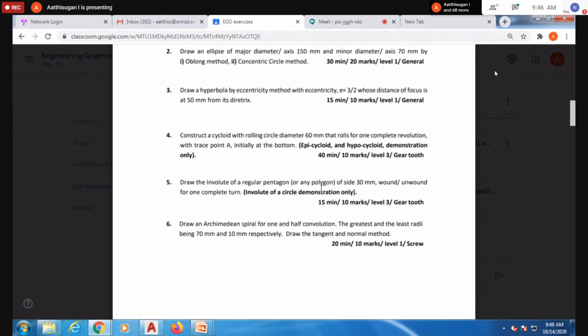Okay, the pentagon side length will be 20, because there are 5 sides, and the total length given is 100. Similarly, if we have 120, you can convert it into a hexagon, and the same side will be 20. Okay, so that's why this is called involute. I'll come to